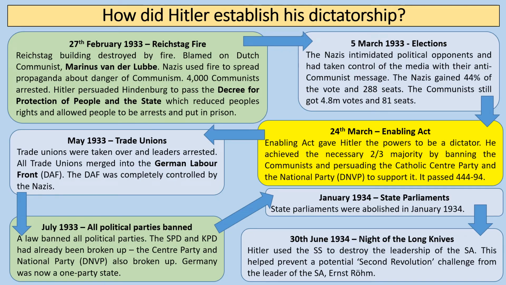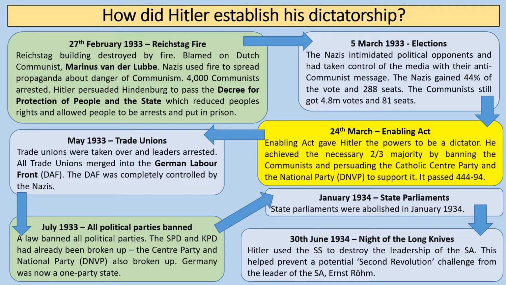So in May 1933, trade unions are got rid of, so this restricts the rights of workers. Leaders of trade unions are arrested, and all trade unions are merged into what's known as the German Labour Front, or the DAF. Basically, the German Labour Front is there to represent the rights of workers, but it's a Nazi organisation. So workers no longer had the right to campaign for better conditions, or to go on strike.